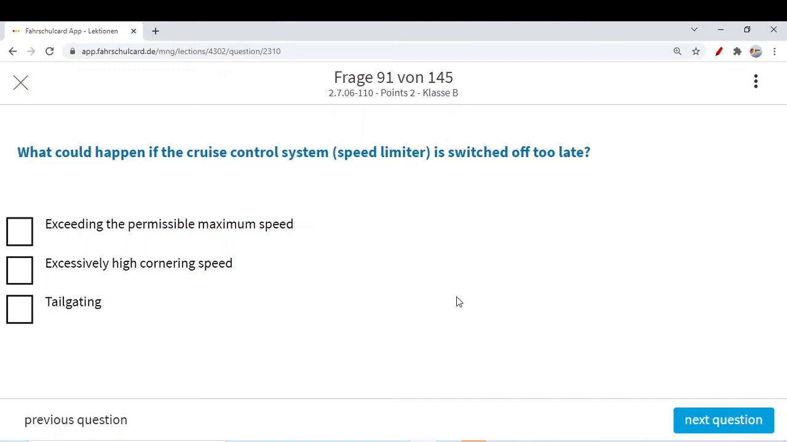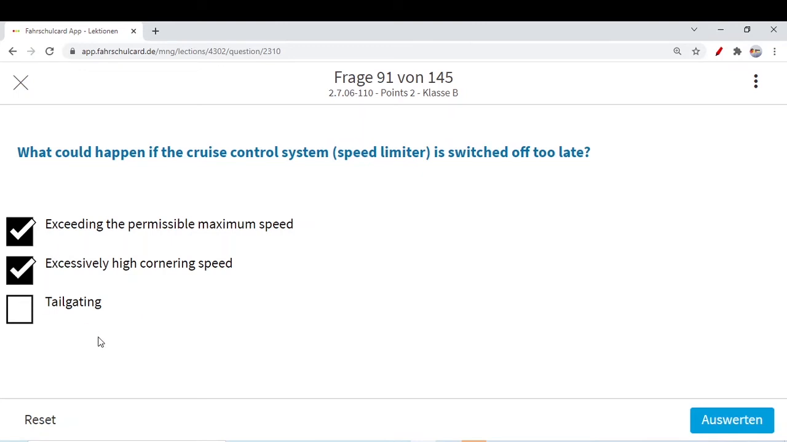But if the cruise control system is switched off too late, there could be many issues. One is exceeding the permissible speed. Maybe the limit drops from 120 to 80 kilometers per hour. You want to turn off the cruise control system and bring the speed down, but it is switching off too late, then you are exceeding the speed limit, even with excessively high cornering speed. Like you saw there is a sharp bend, you wanted to turn off the cruise control system, but it is switched off too late. Maybe you are just entering the bend, and then you could skid out.